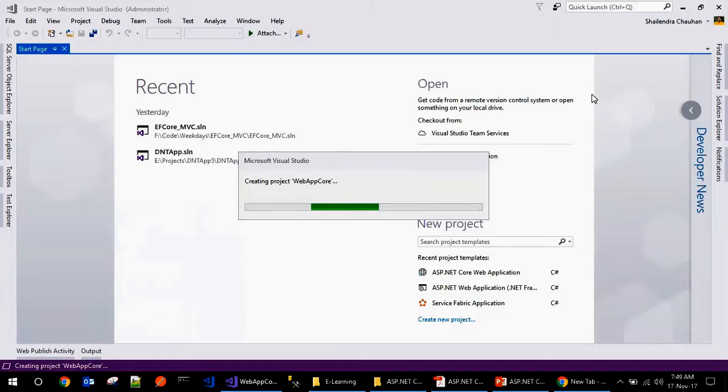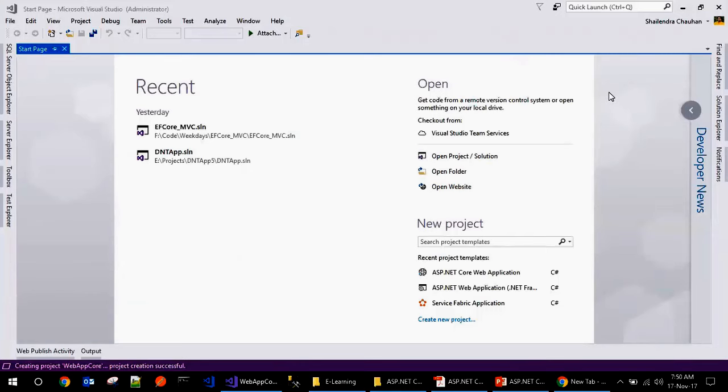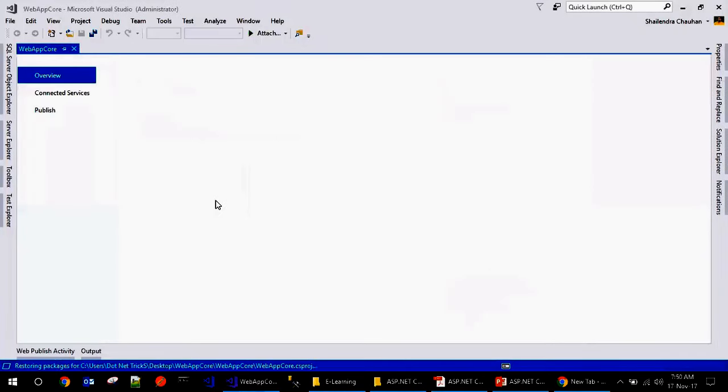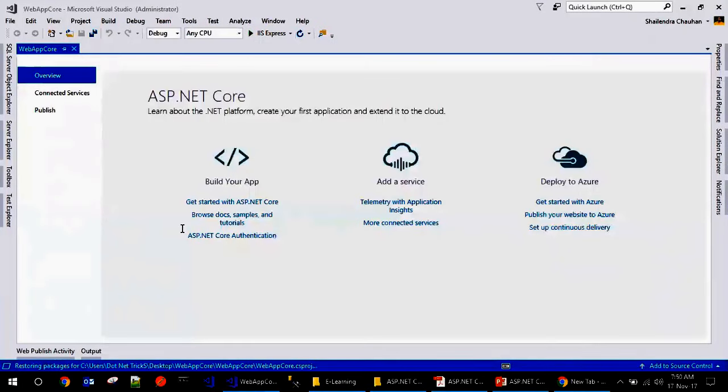Guys, I told you, if you have an application in MVC 5 or MVC 4, you can easily migrate it into .NET Core, because you can reuse most of the code. You just have to make changes at the configuration level, because in .NET Core we don't have app.config and we don't have global.asax. So what are the settings you have there? Those settings you have to move either into the startup class or into appsettings.json.